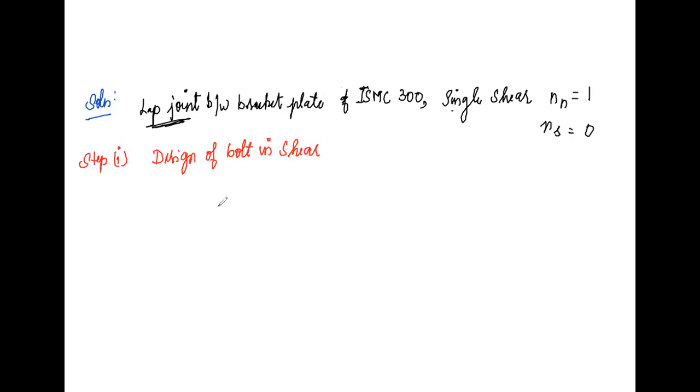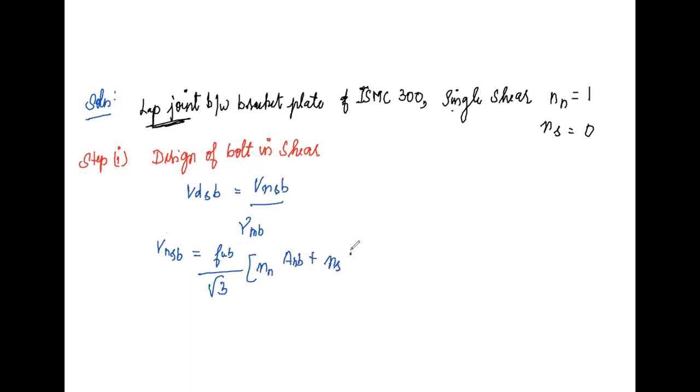We know the formula: VDSB equal to VNSB divided by gamma MB, where VNSB equal to fub divided by root 3 into Nn Anb plus Ns Asb.